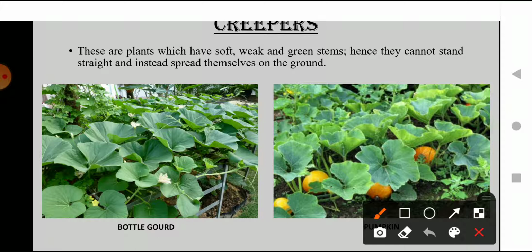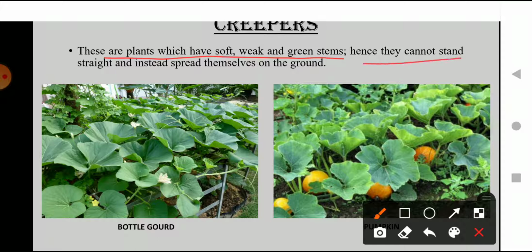So the branch of the pumpkin plant cannot grow above. It cannot stand up straight, so they start growing on the ground. That is why they are known as creepers. So what are creepers? These are the plants which have soft, weak and green stem.